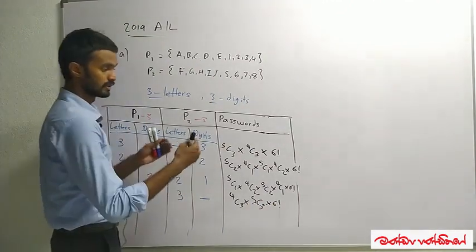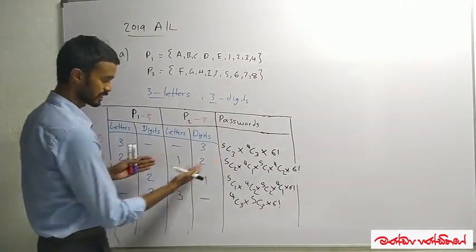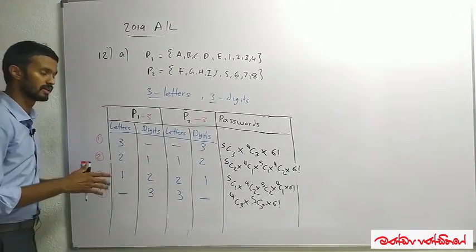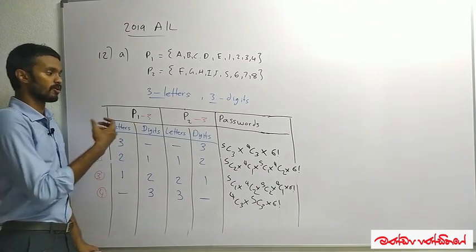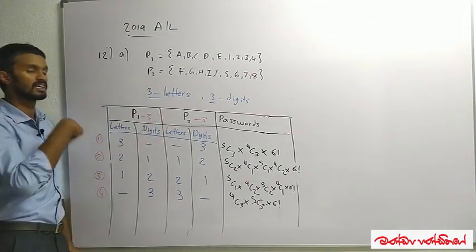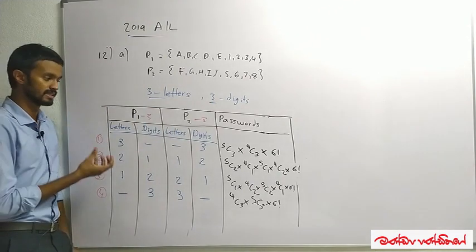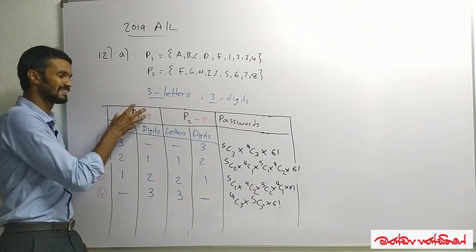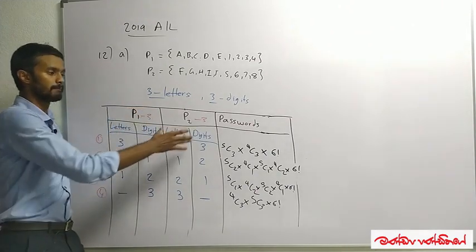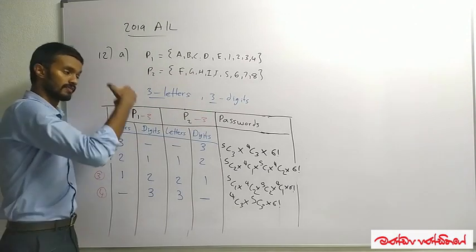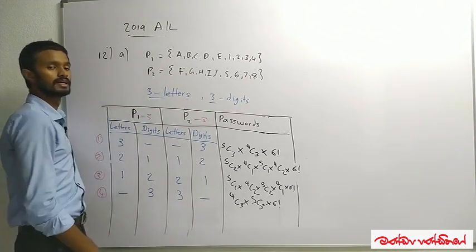So I'm asking how many different number of passwords. That means the sum of 1, 2, 3 and 4, because they are not giving us specifically what are the elements taken from P1, what are the elements taken from P2. They haven't given us specifically, so we have to find this. To each and every method, a password can be formed by taking 3 elements from P1 and 3 elements from P2, which gives at the end 3 letters and 3 digits.